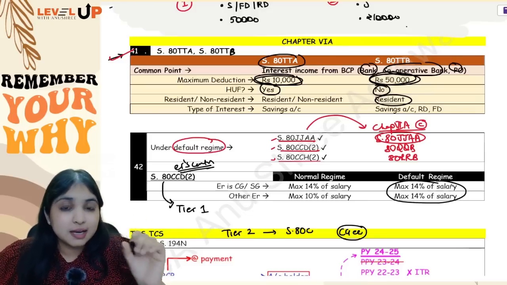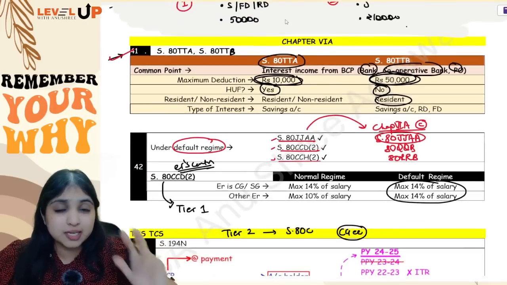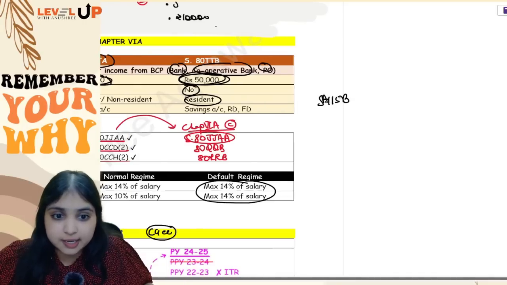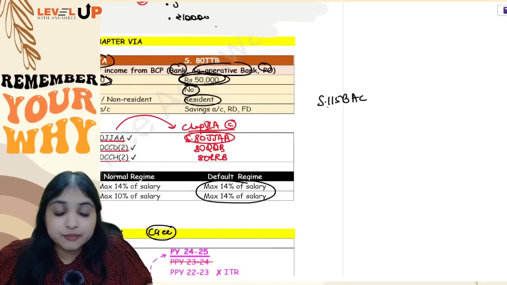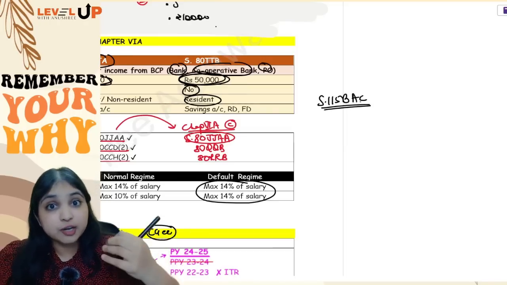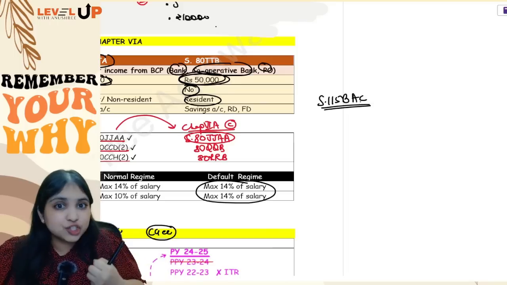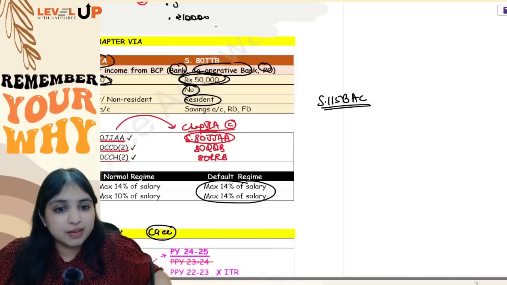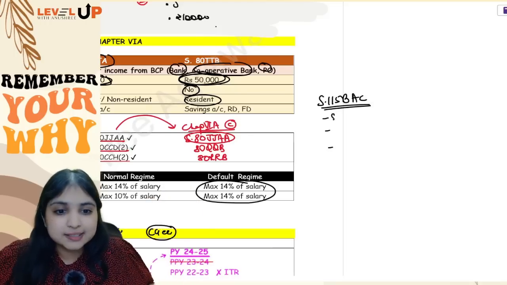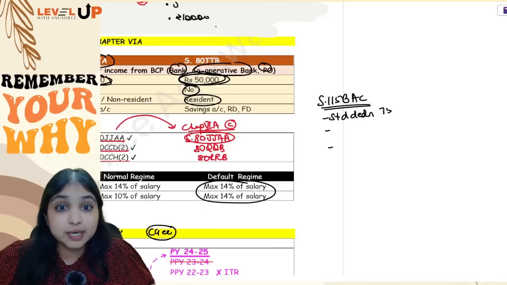Okay, so see, one small revisionary point I'll tell you at this stage. In your syllabus, because of 115BAC, generally I take away all benefits from you. Like for example, HRA allowance I will take away from you. Your section 35AD deduction I will take away from you. So because of 115BAC, generally benefits are snatched away from you. Okay, but because of 115BAC, there are three places where you will get extra benefit. One is standard deduction in salaries. Generally only 50,000, but under 115BAC you will get 75,000.